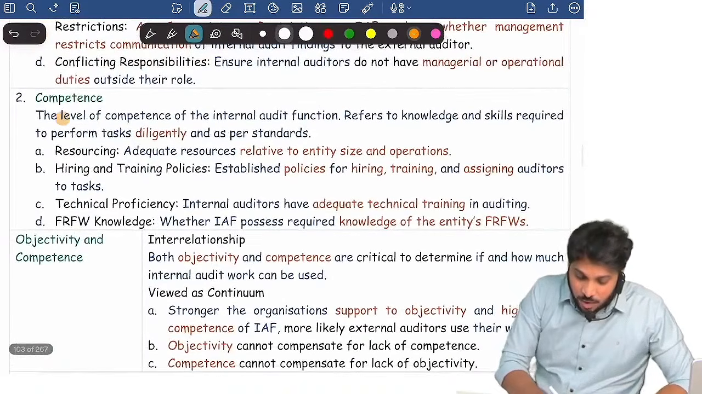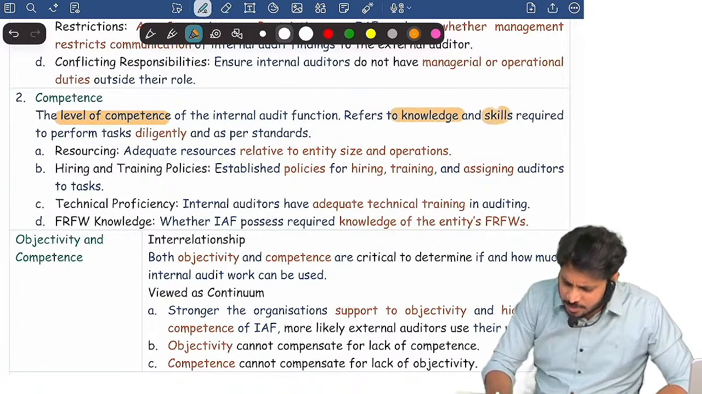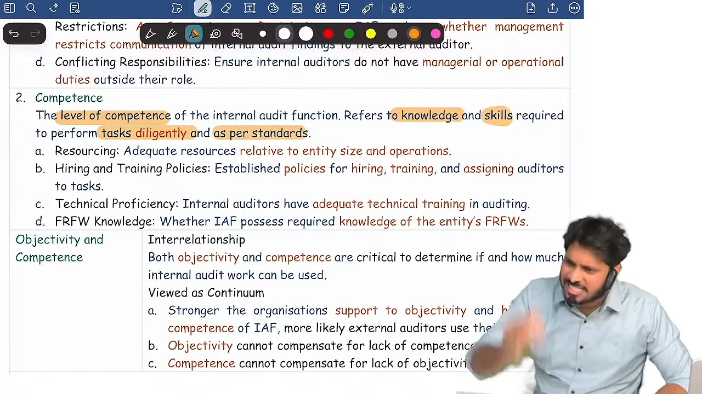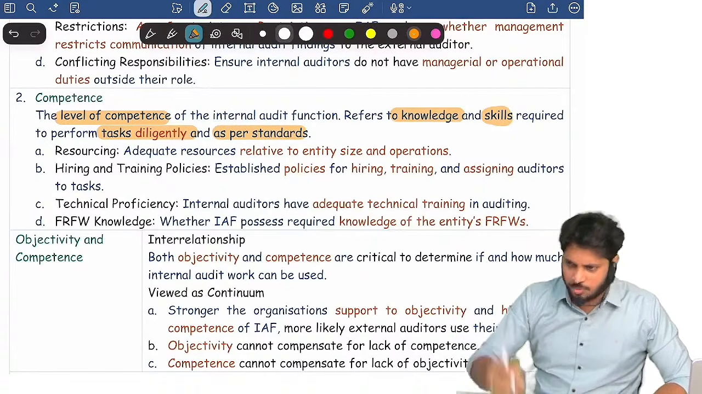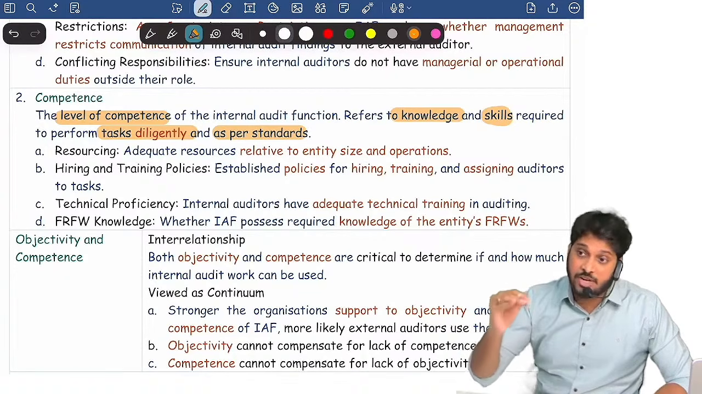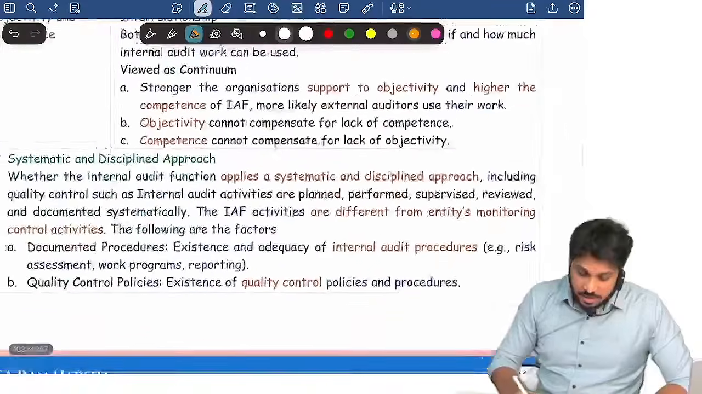Second one, what is the level of competence? Competence means what here? It's knowledge. Competence means it's about skills, where you perform the task diligently as per standards, as per benchmarks. You do work as per benchmarks. So knowledge and skill is required for you to work in a way that complies with benchmarks. Then you are competent. So the third criteria is what?